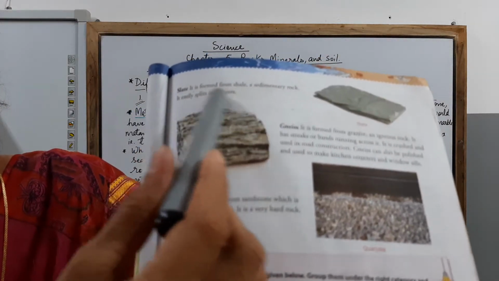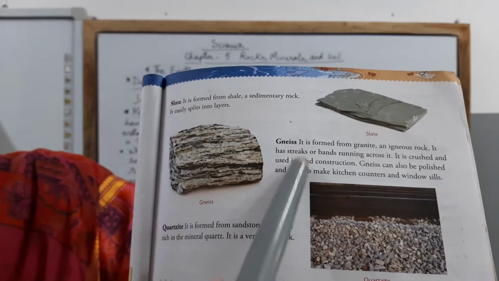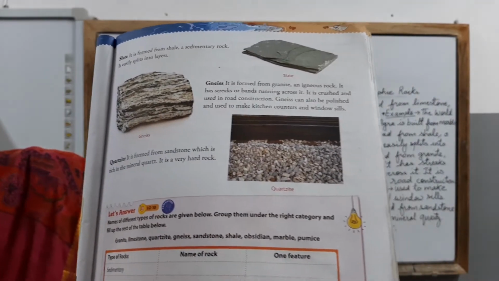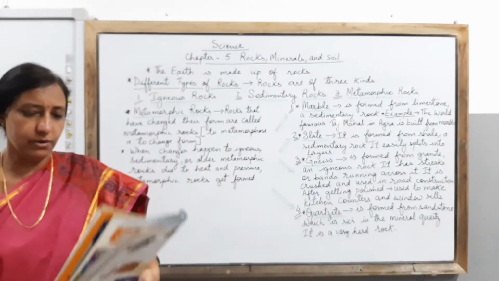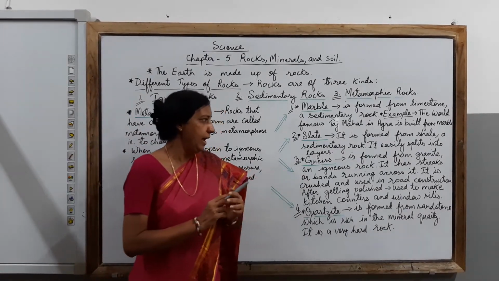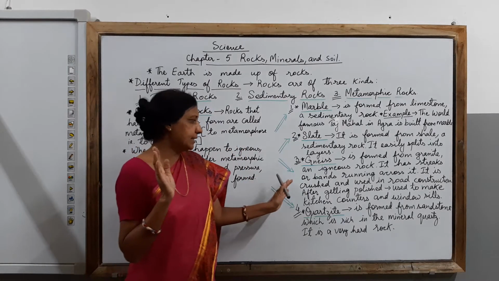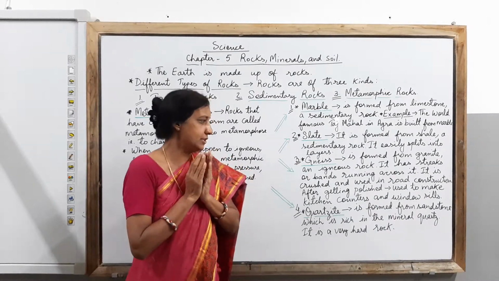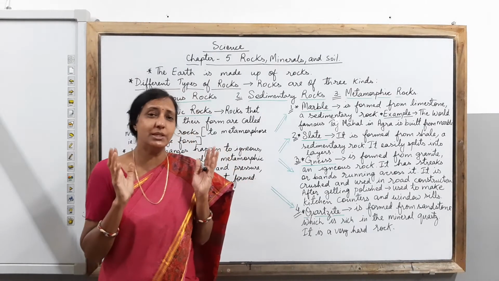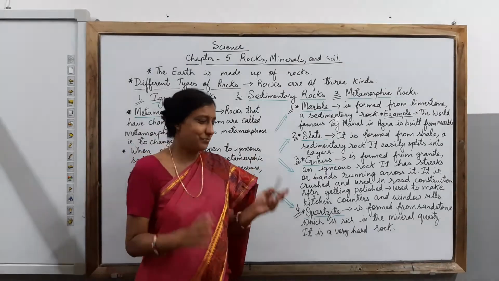Just see, children, this is the kind of stone, gneiss, and it has bands and streaks. Can you see nicely? So this is the rock which we are talking about, which is formed from granite, an igneous rock, and it has streaks and bands running across. When it is crushed, it is used for road construction, and after being polished, it is used in the kitchen to make counters and window sills.